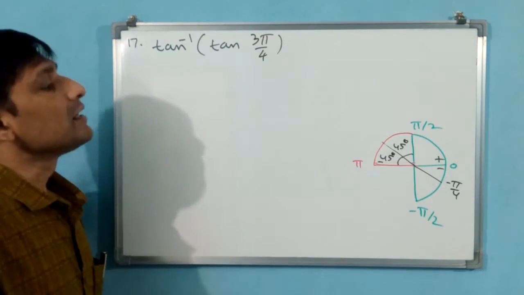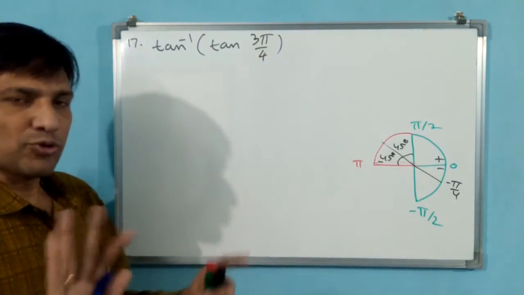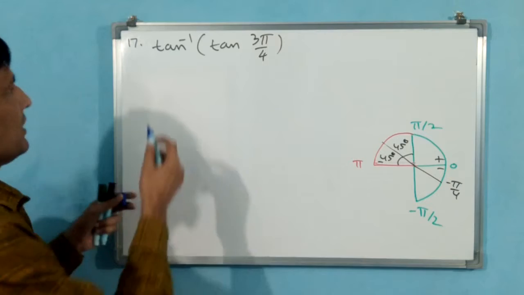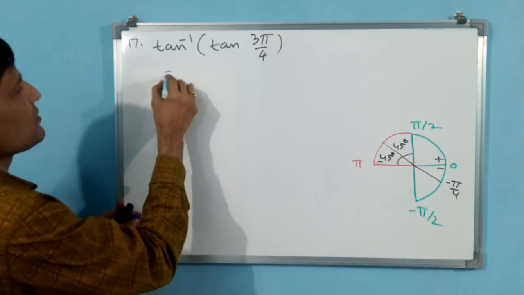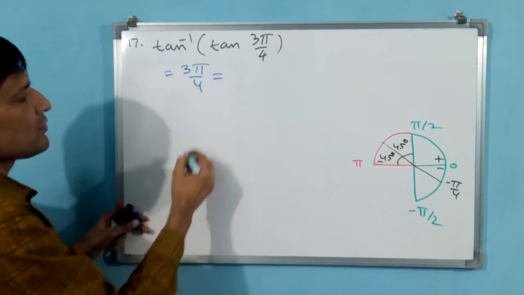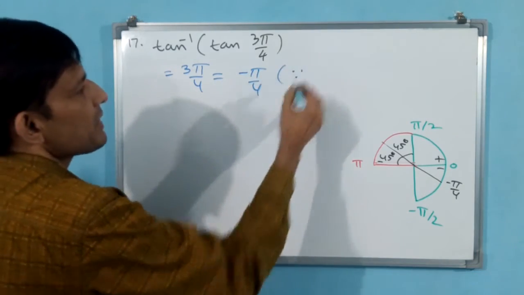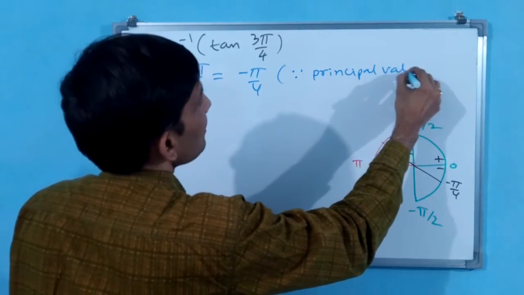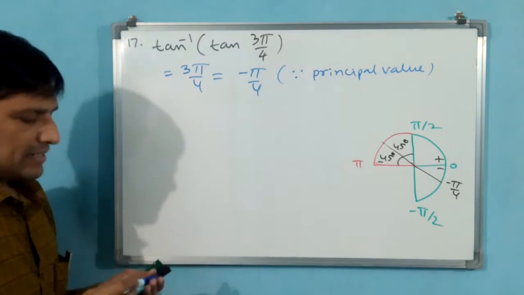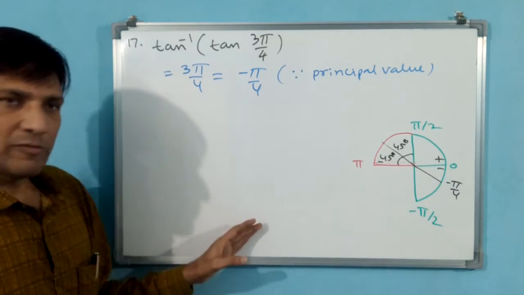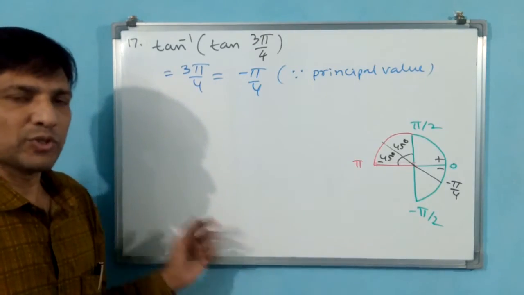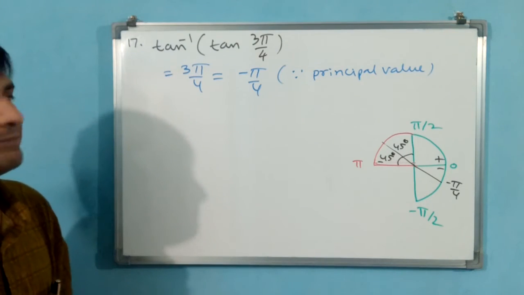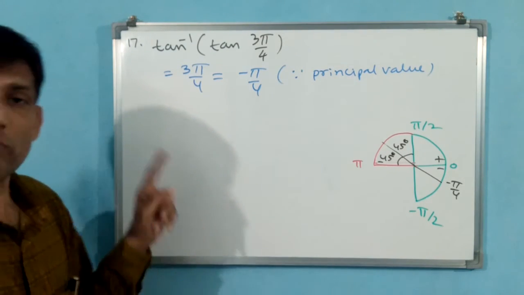You cannot write pi minus pi by 4. Why? Because tan has the range minus pi by 2 to pi by 2 only. Okay? Tan inverse of tan 3 pi by 4 is equal to minus pi by 4. In parenthesis write principal value. Why? Because both are the same for tan. Even if you write tan 3 pi by 4, the same value will come. Tan minus pi by 4 also, the same value will come. But the angle should be in the principal value range.